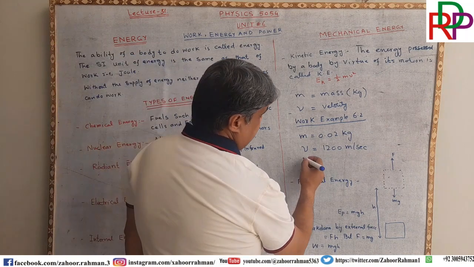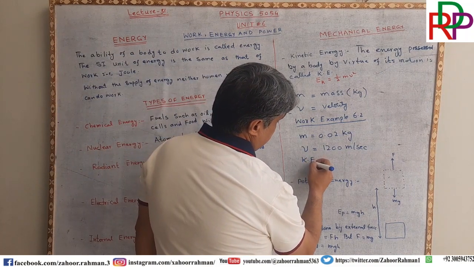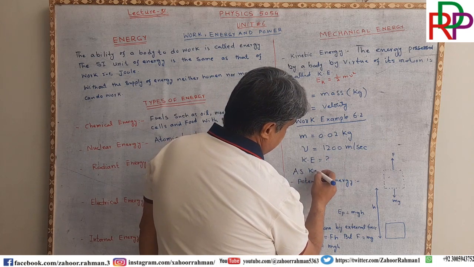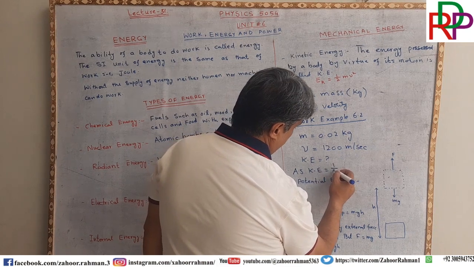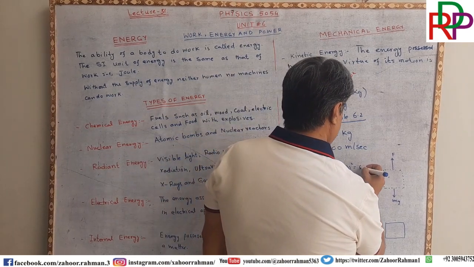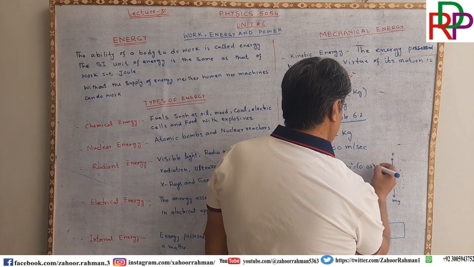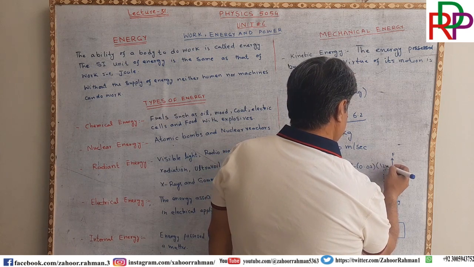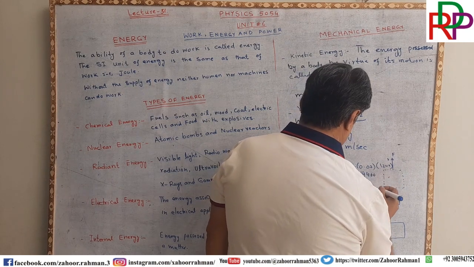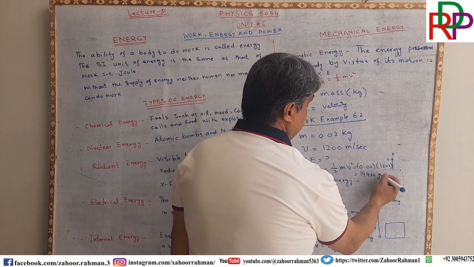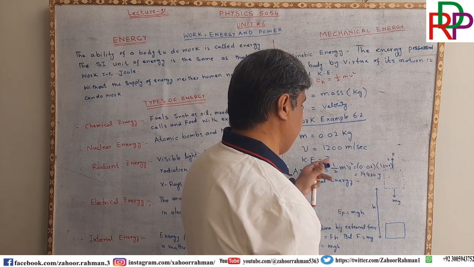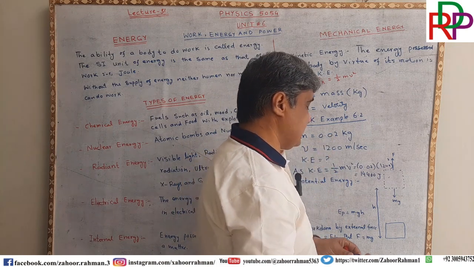Calculate the kinetic energy. As kinetic energy is equal to 1 over 2 mv square, we have to put the values 0.02 and 1200 square, and when we calculate it, 14,400 joule of energy is needed for this bullet to travel with this speed of this mass.